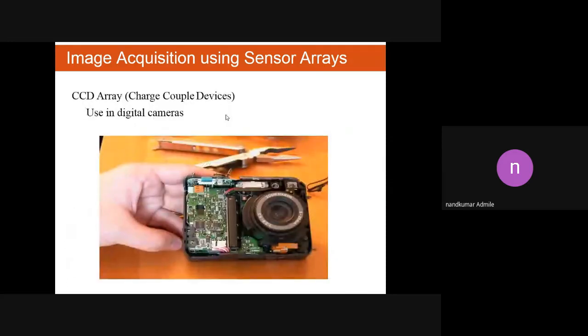Now we can capture the image by using our digital camera.